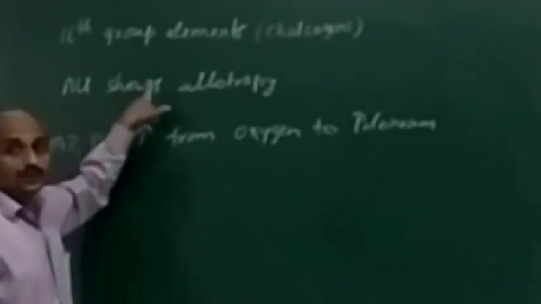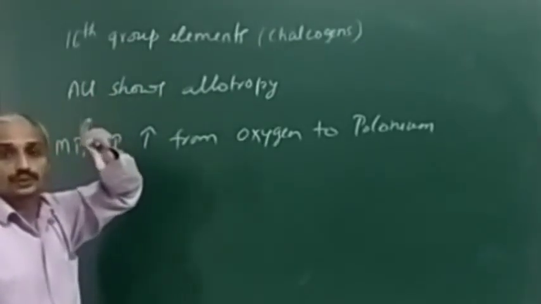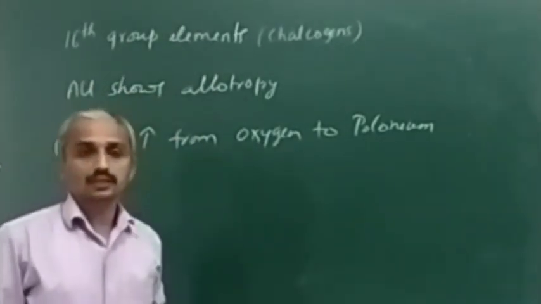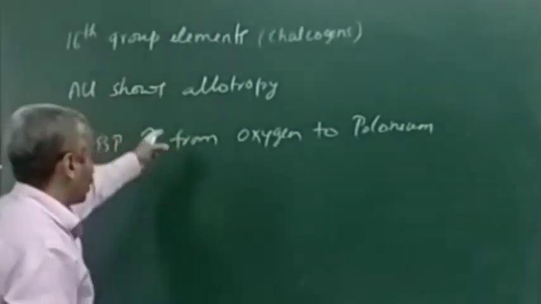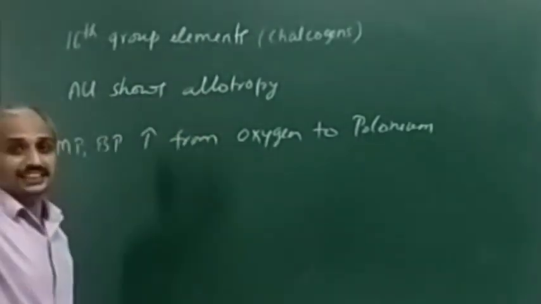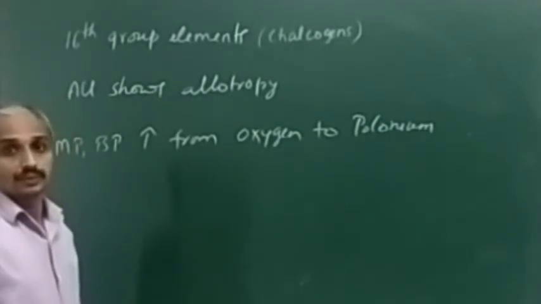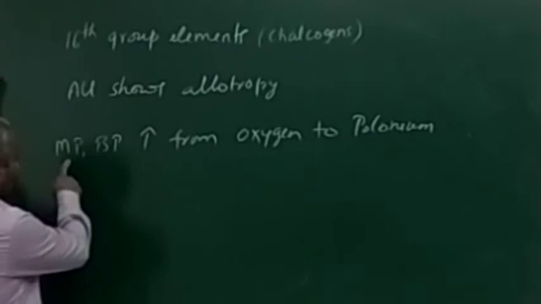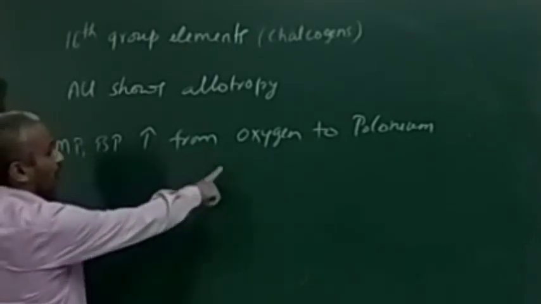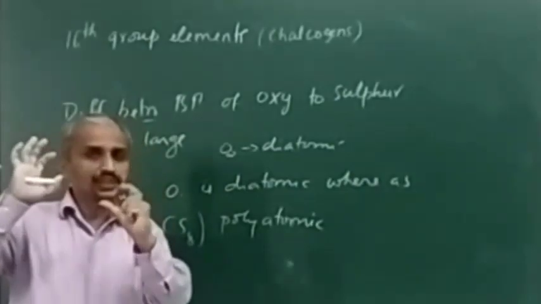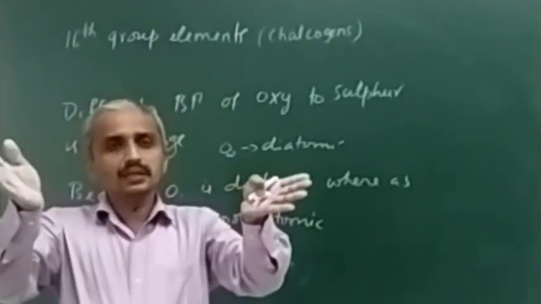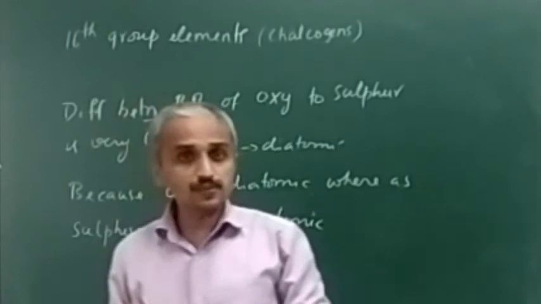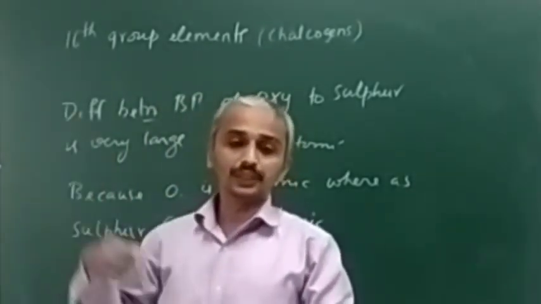See, all the members show allotropic forms having the same formula but different physical properties. That is allotropic forms: the same element existing with two or more different physical properties. The melting and boiling point increases from oxygen to polonium. See, if we look at the difference in the boiling point of oxygen and sulfur, that difference will be larger compared to the difference between sulfur and selenium.